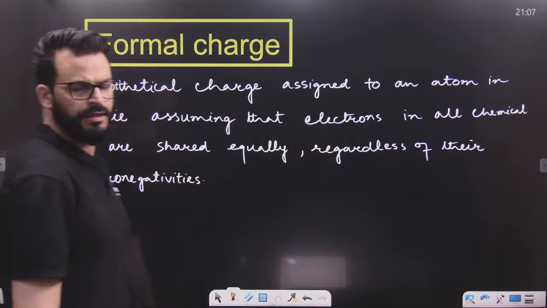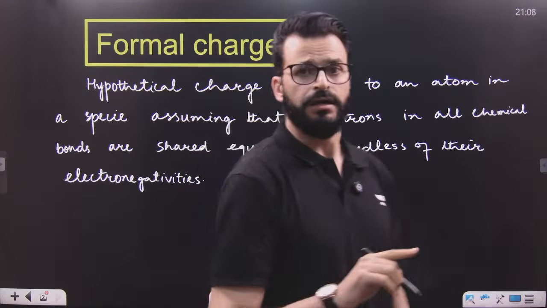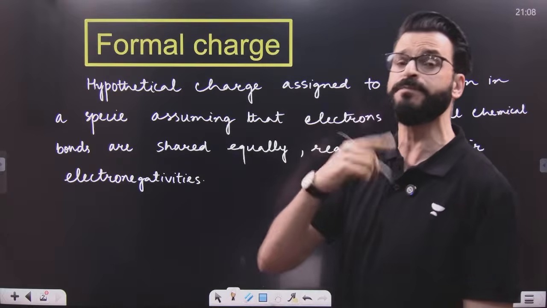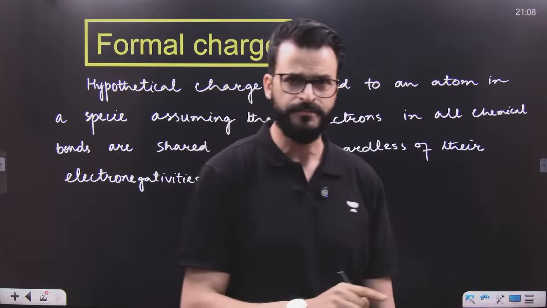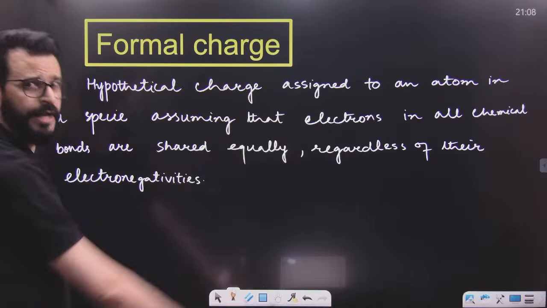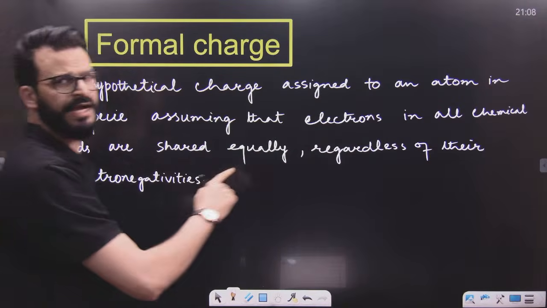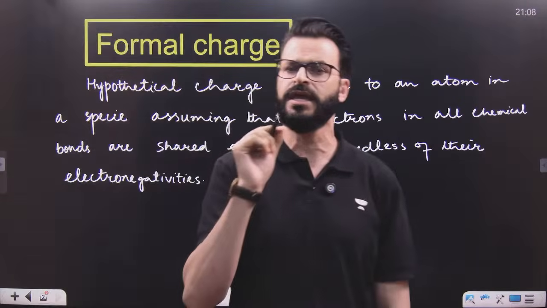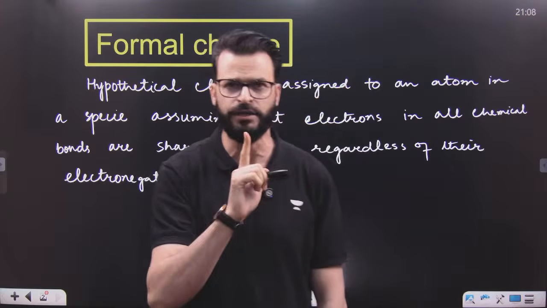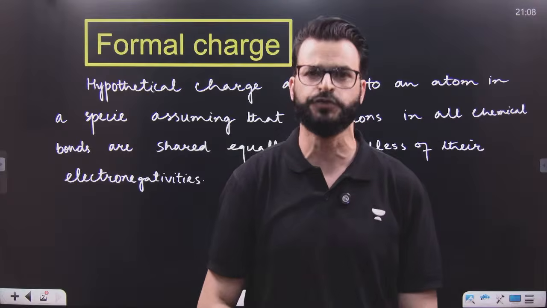Now, what is this formal charge? It's a hypothetical charge. It's not the actual charge. It is the hypothetical charge assigned to an atom only if we assume that all electrons in a chemical bond, and we know one bond is made up of two electrons, are shared equally.